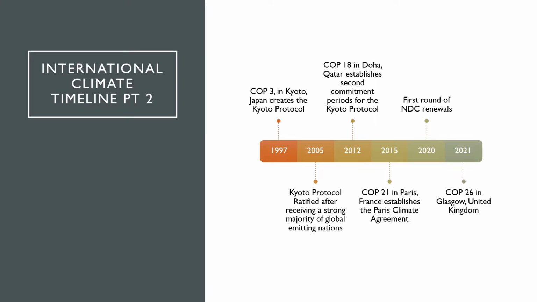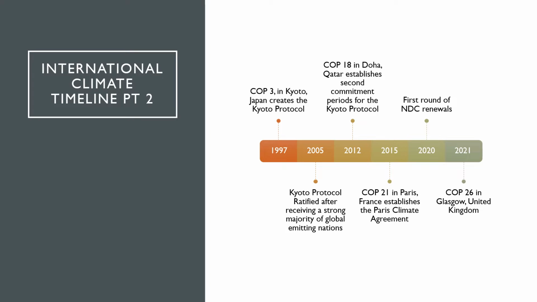Continuing the international climate timeline, in 1997, during COP3 in Kyoto, Japan, the Kyoto Protocol was created. The Kyoto Protocol was the first strong international agreement to come out of the Conference of Parties. It had a stipulation that would be enacted when it gained a strong enough majority of emission-producing nations. However, with nations like the United States and later Canada not signing into the agreement, it would take until 2005 for the Kyoto Protocol to be ratified.